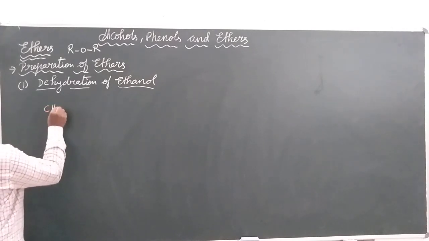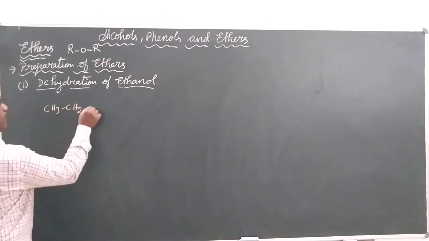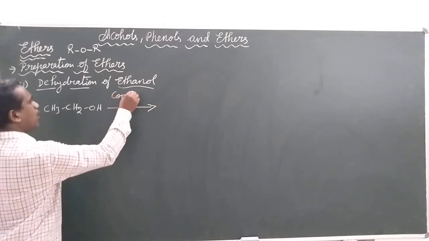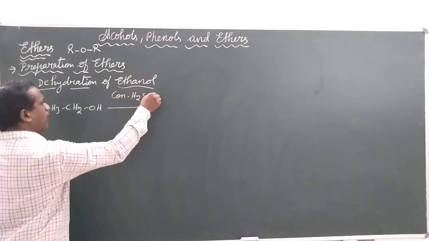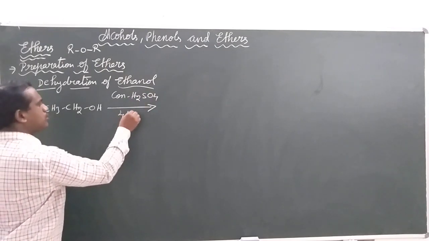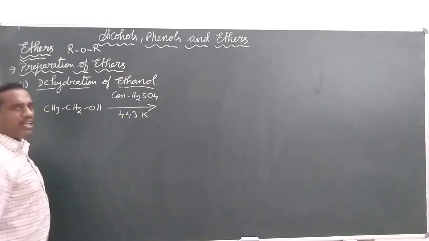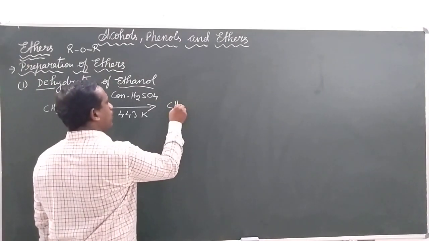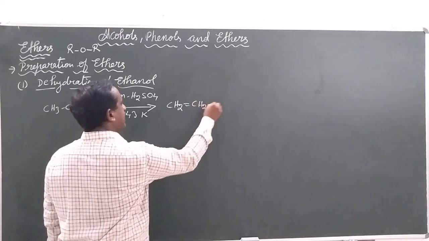Our ethanol, once we react it with a protic acid like concentrated H2SO4, at 443 Kelvin, is going to give an alkene.